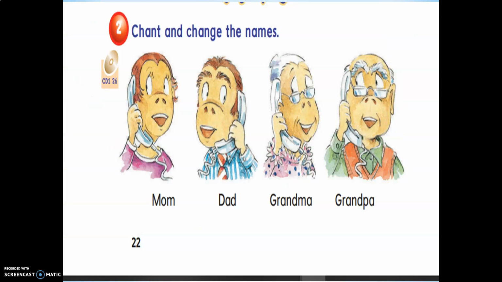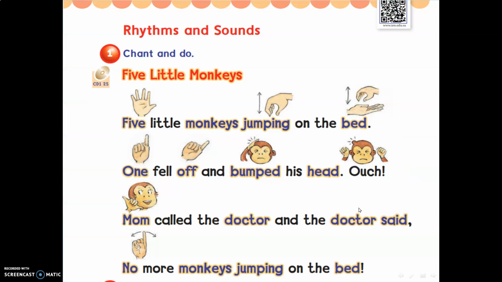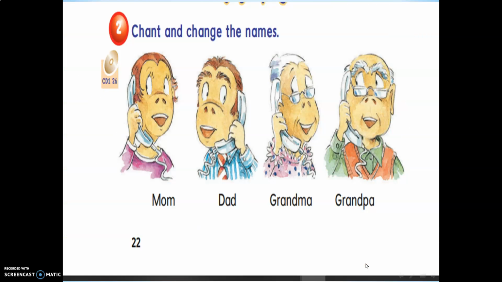Now, exercise to chant and change the names. We have mom, dad, grandma, and grandpa. Let me do the first name, dad. 5 little monkeys jumping on the bed. One fell off and bumped his head. Ouch! Dad called the doctor and the doctor said, "No more monkeys jumping on the bed." Okay, girls, we will complete doing this exercise in my live class, girls.